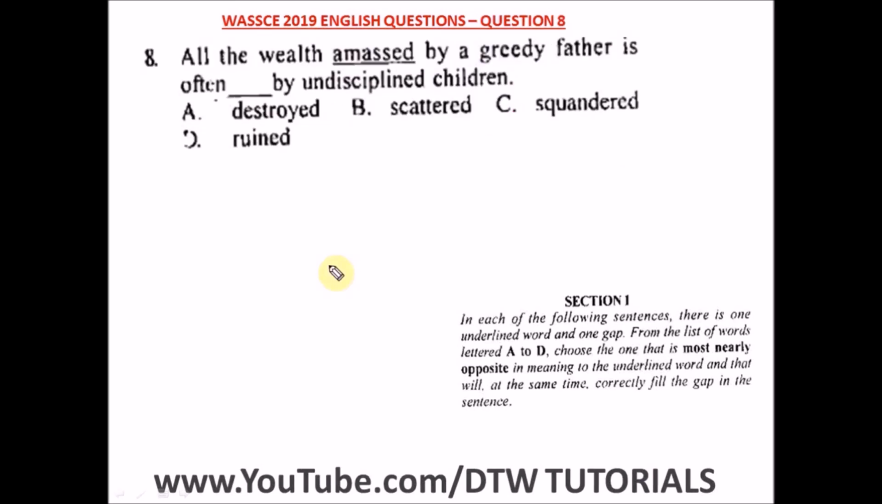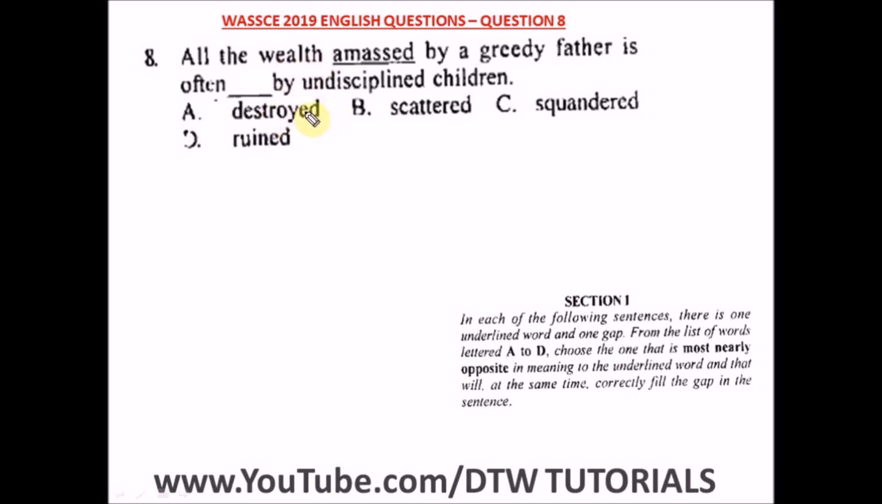Question 8 of the WASSCE 2019 English past questions, that's a WAEC English exam. It says all the wealth amassed by a greedy father is often dashed by undisciplined children. What's the meaning of the word amassed here? Amassed means to gather, to collect something over a period of time. So all the wealth that's gathered by a greedy father is often that. The opposite in meaning to this word, the best word I will fill in the gap here: A says destroyed. No, not destroy. Destroy means to demolish, to knock down.